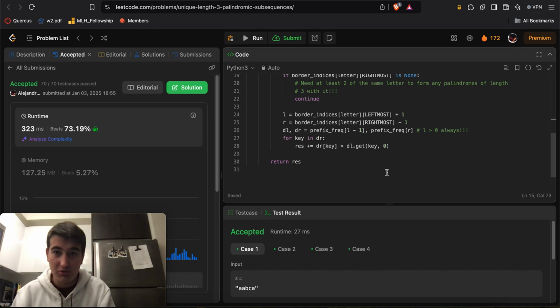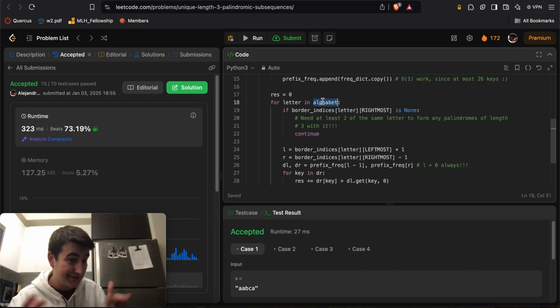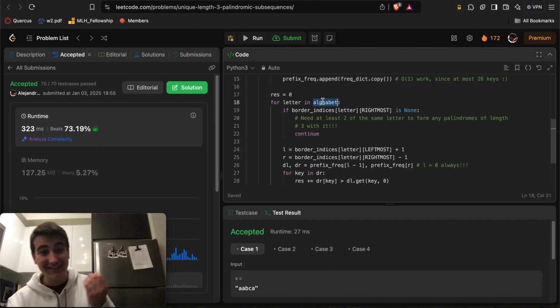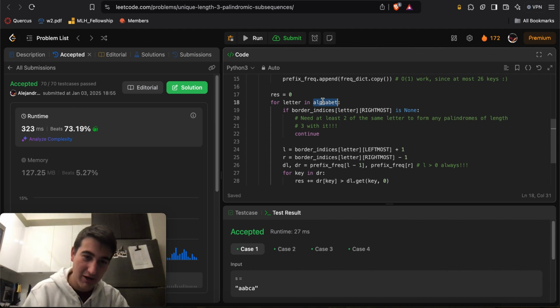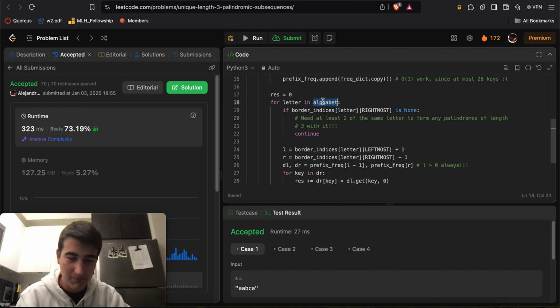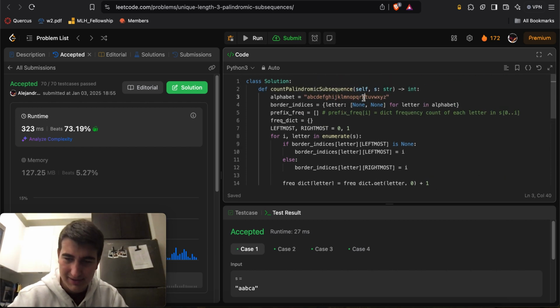You can do it with prefix sums, but if you just do it in linear time, it's fine. There's a constant amount of letters in the alphabet, so technically your solution is O of n, so in terms of big O asymptotic complexity, you had an optimal solution. So you don't even need to do prefix sums at all and still arrive at a technically optimal solution in terms of big O, as long as O of n is the optimal solution. I'd be surprised if it was not. I don't think it's really possible to do this in better than O of n time.